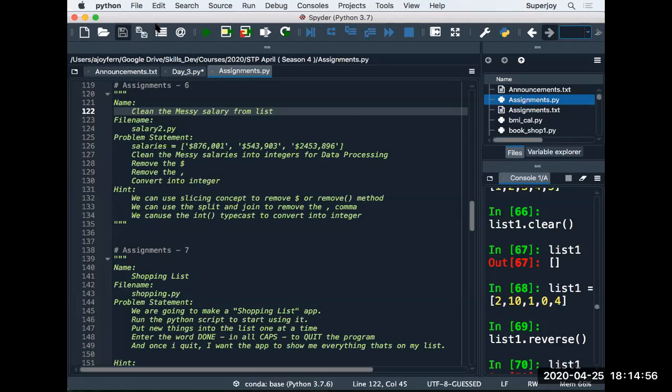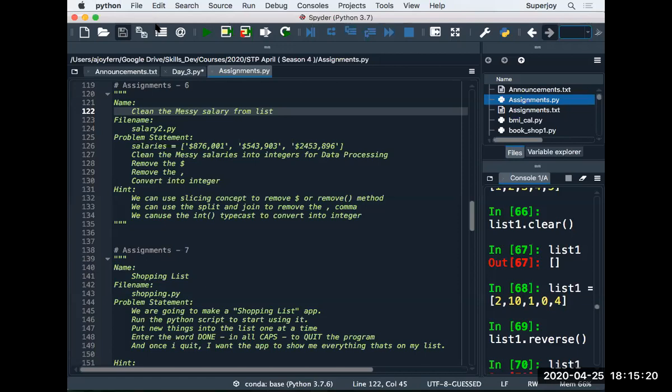Once your program terminates, all my items are present where? In my shopping list. What do I need to do now? I need to use a for loop and print each and every element of the shopping list. Hope both the assignments are clear to everybody now.